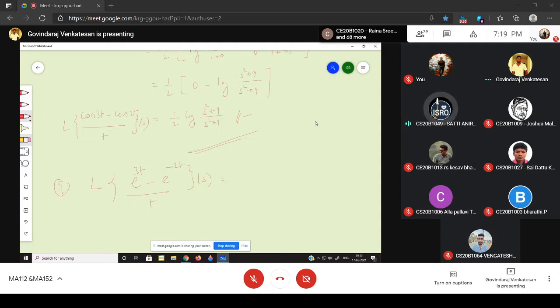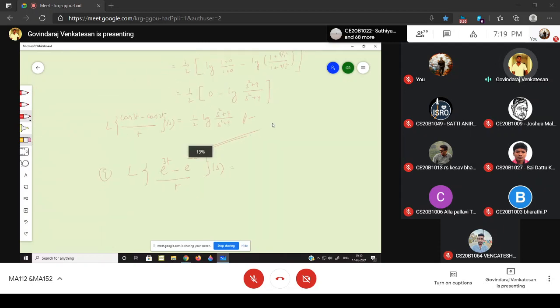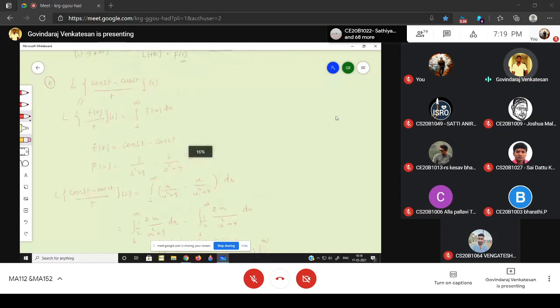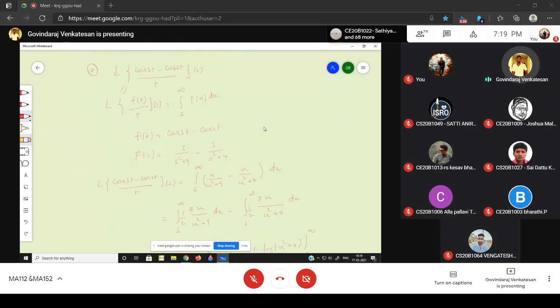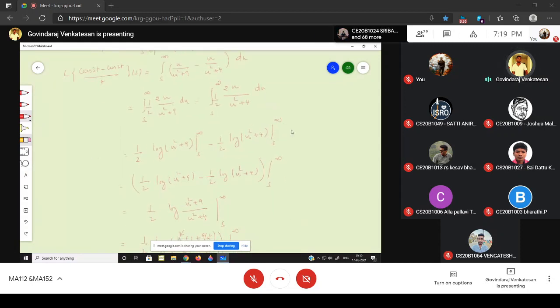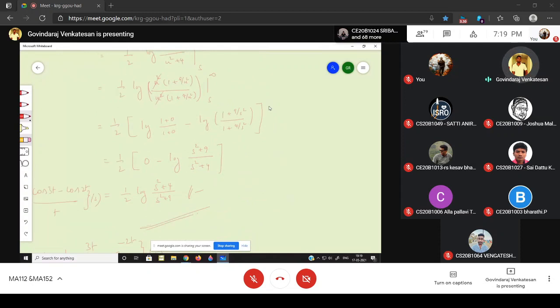It is in the form of f of t divided by t. So you can apply the same method. Apply the previous method, choose your f of t, find the Laplace of that f of t, then use the formula, then integrate, substitute the upper limits and lower limits. That's all.